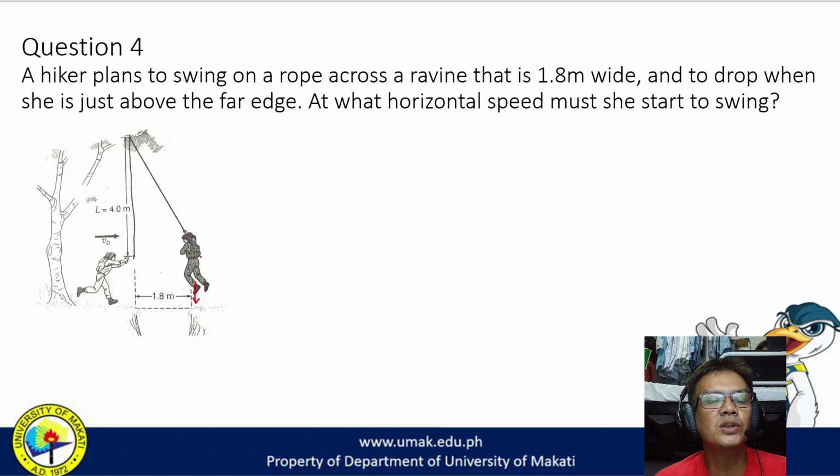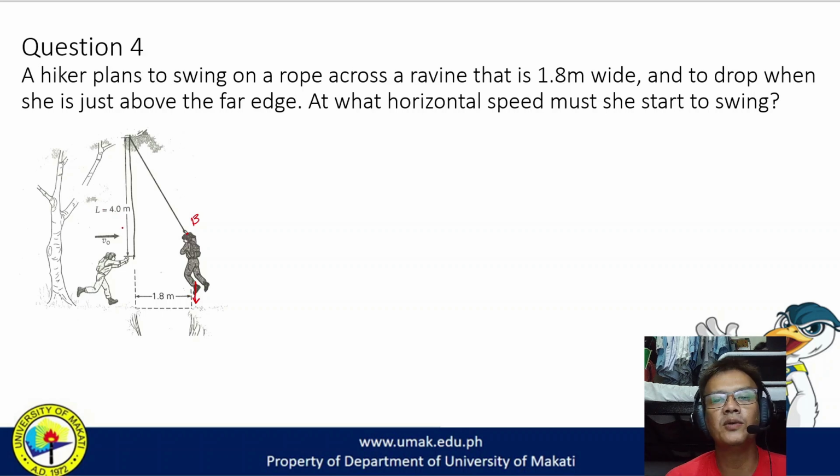So we will not take into consideration the path that she might take pagka bumitaw na siya sa vine or sa rope. Na pwede kasing pagka galing niya dito sa point B, pwedeng humagis pa siya kasi magpo-projectile motion pa yan. But hopefully what she plans is to drop straight down upon reaching this point. So yun yung plano niya. What she needs to do is to have a certain velocity. So yung kailangan niya, ano yung velocity niya to reach the other edge of the ravine with the rope to have a length of 4 meters.